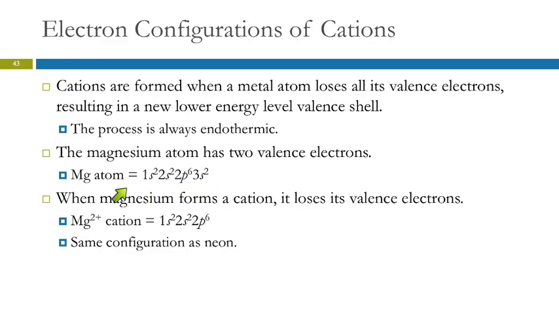Magnesium atom has this electron configuration. It's got these 2 valence electrons here. By forming a 2+ cation, removing those, now it's got the same electron configuration as neon. So the quantum mechanical model explains why the atoms take on the charges that they do.